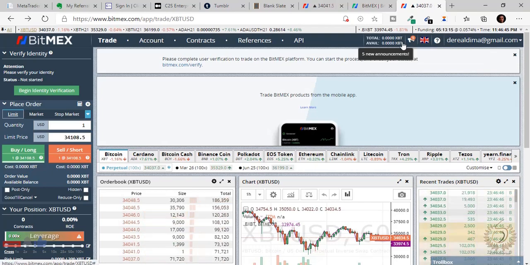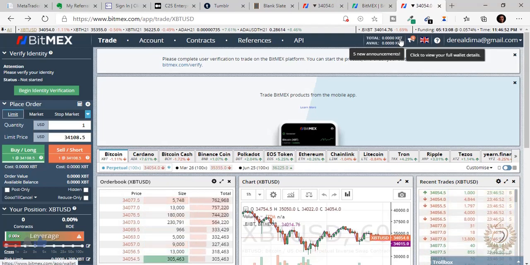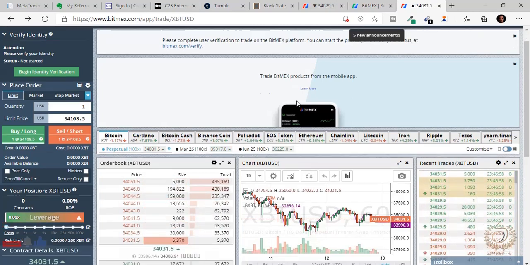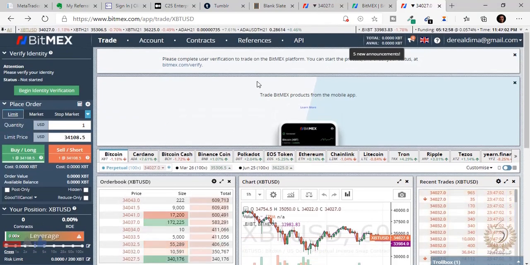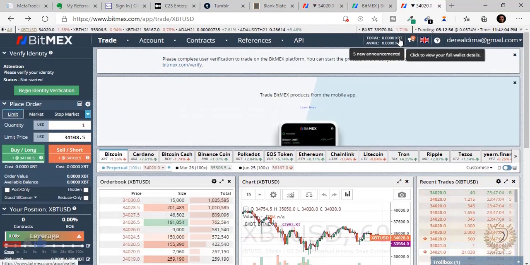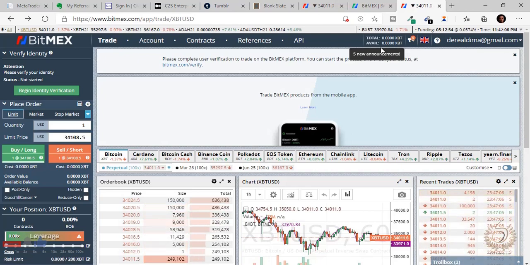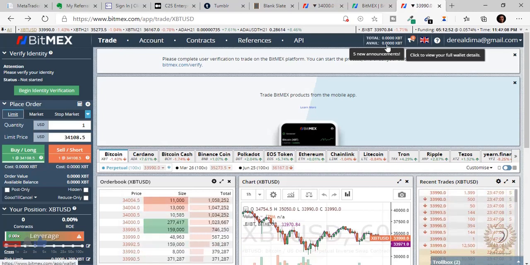So how to withdraw. You can see here balance is mainly in BTC. Now, XBT is, how will I put this? It's like Binance and BitMEX's way of saying the same Bitcoin. You can see XBT USD, Bitcoin. So anyway, when you see XBT, just know that it's Bitcoin. That's like their own acronym for the same Bitcoin here on the BitMEX platform.